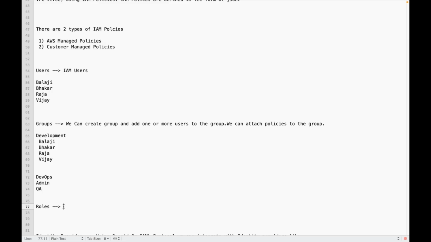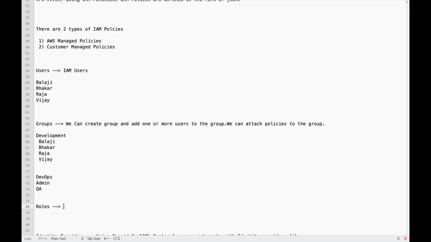No. In that case, can we create one IAM role, attach an admin policy, admin access, to that IAM role, and attach that IAM role to the Jenkins instance, so that the Terraform script executed in the Jenkins instance will be able to create your infrastructure since you attached the role with the required policies? Yes. So is everyone clear? A role is a way to grant access to AWS resources for AWS resources.